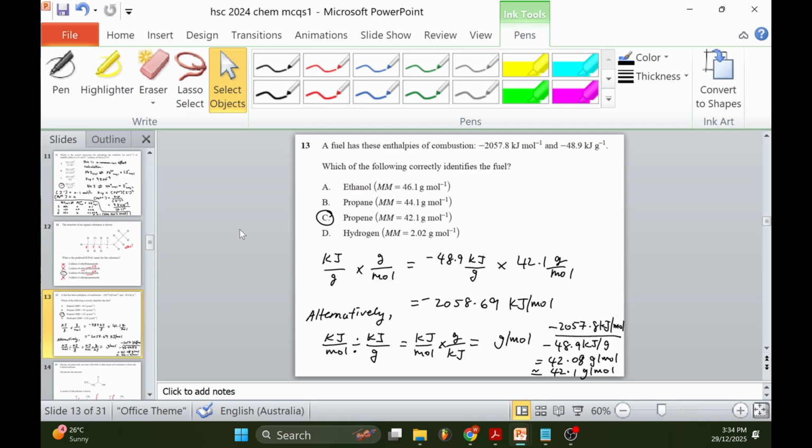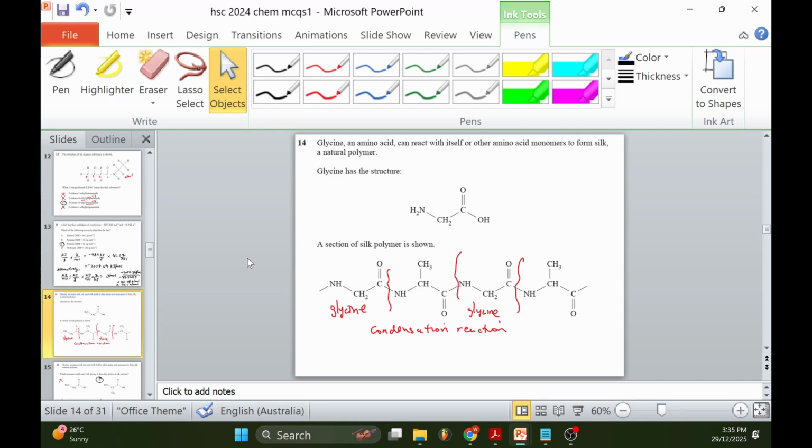Otherwise, the alternative way is simply to take kilojoules per mole divided by kilojoules per gram, which works out to be grams per mole. So if you divide 2057.8 by 48.9, you get 42.08, rounded up to 42.1. Answer is C.